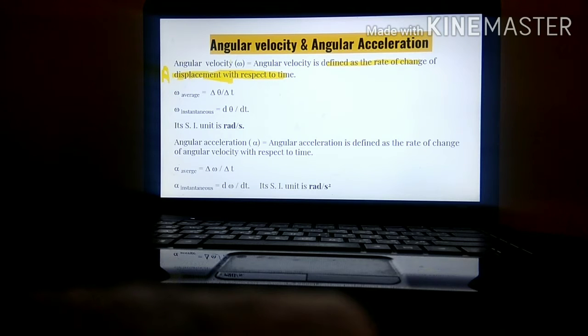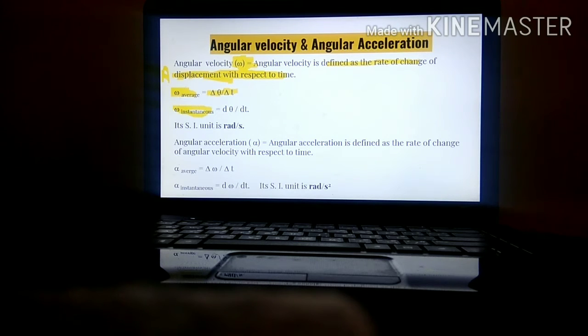So, angular velocity is denoted by omega. It is also called omega, not W. Omega average is equal to delta theta upon delta t. We are taking delta theta because we are assuming that the angular displacement is very small. So we take delta theta upon delta t. Whatever angular displacement has been made in a small piece of time is called omega average.